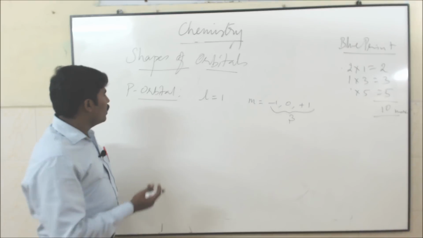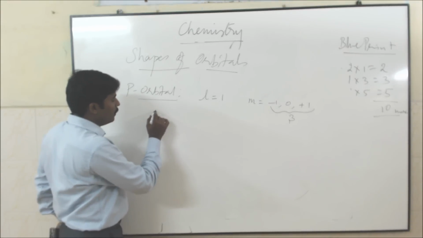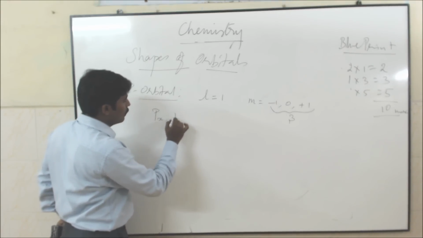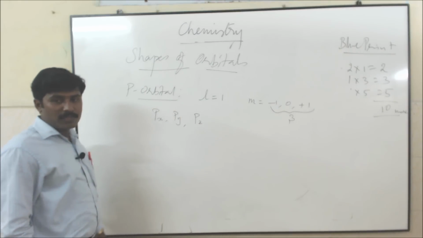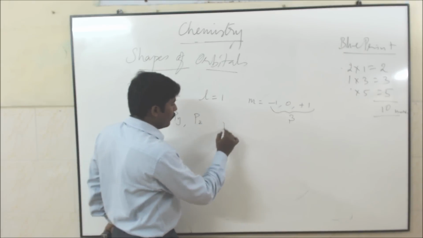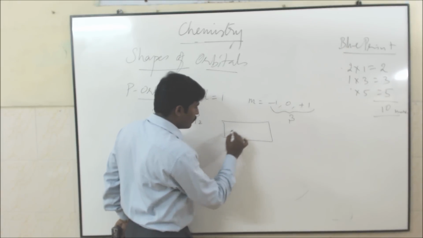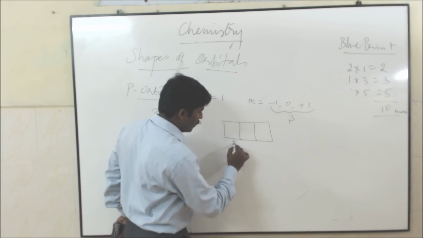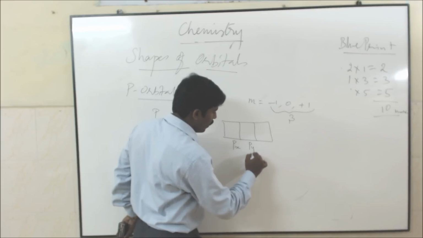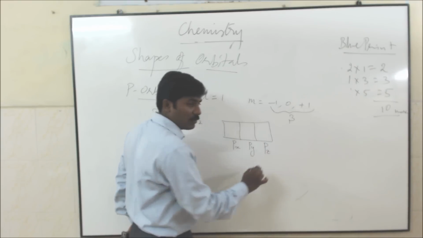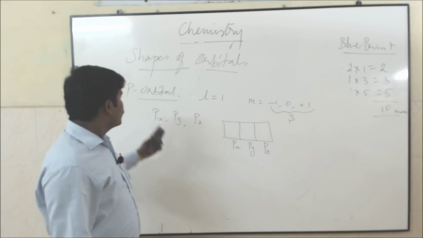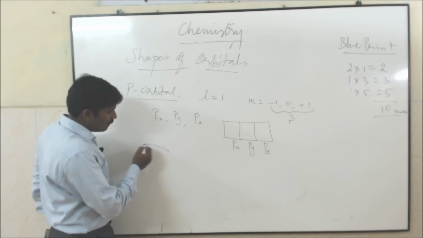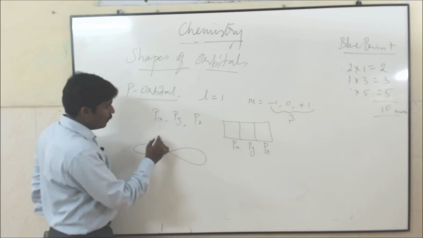So what are the 3 orientations? For p, they are px, py, pz. Likewise 3 orientations are possible, so the p orbital splits into 3 types like this. This is px, this is py, this is pz orbital. In each and every orbital you can find a maximum of 2 electrons. Actually, the shape of the p orbital is like this, dumbbell shape.